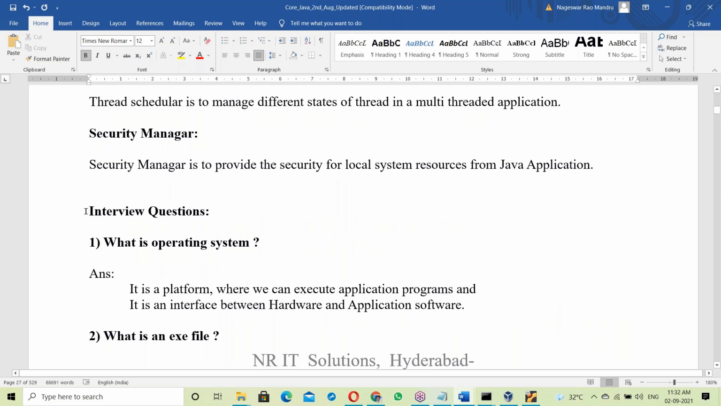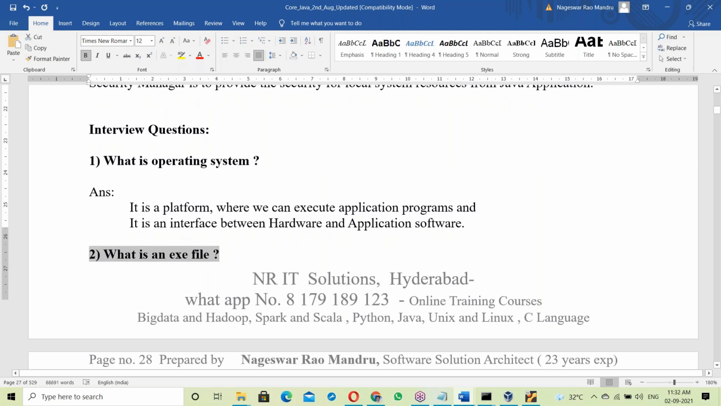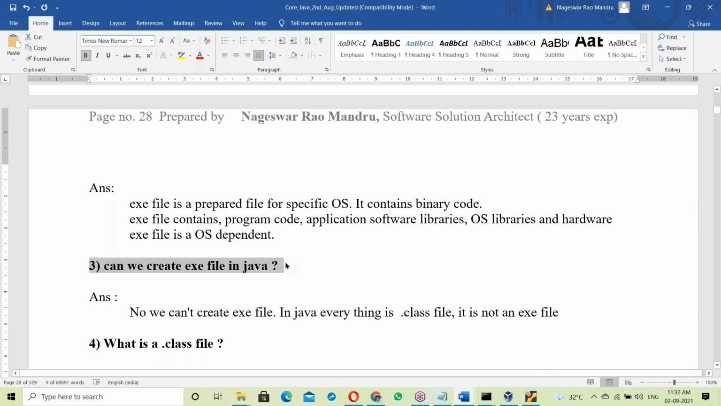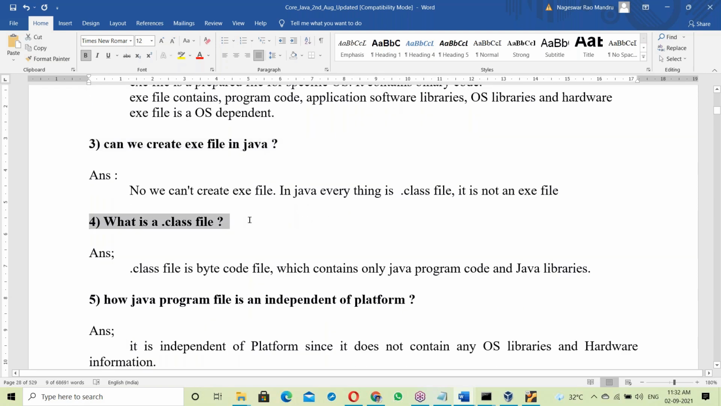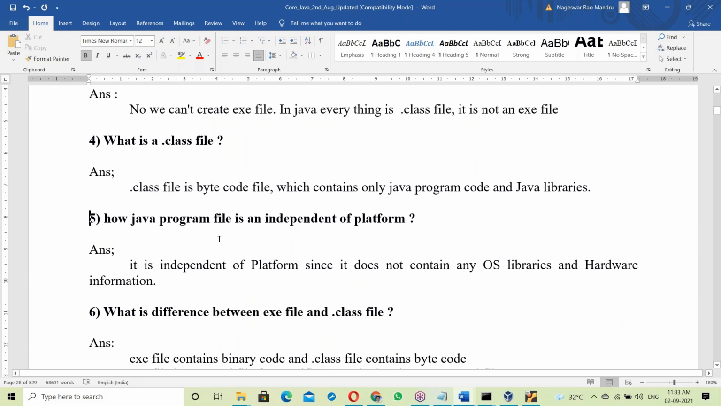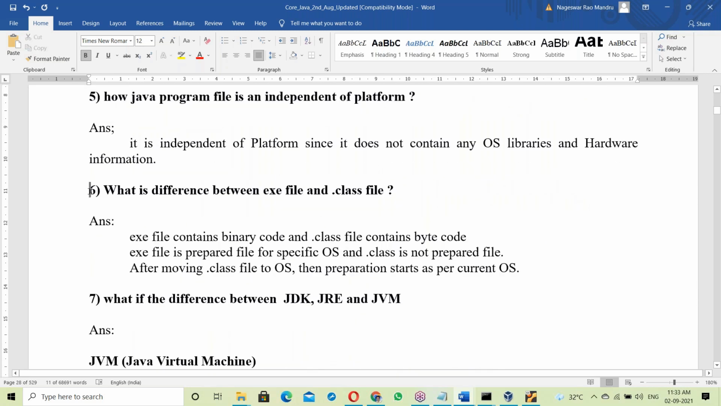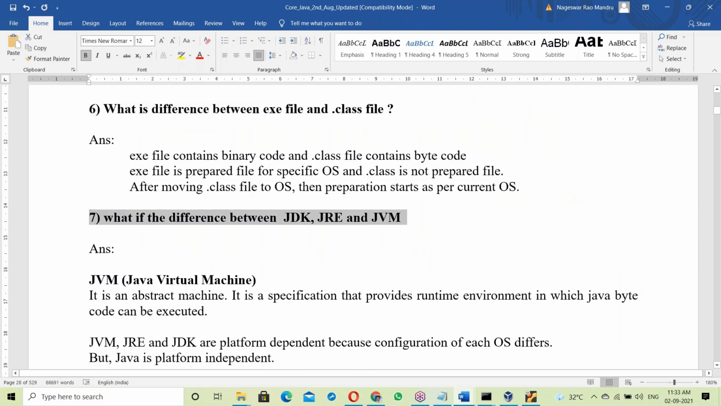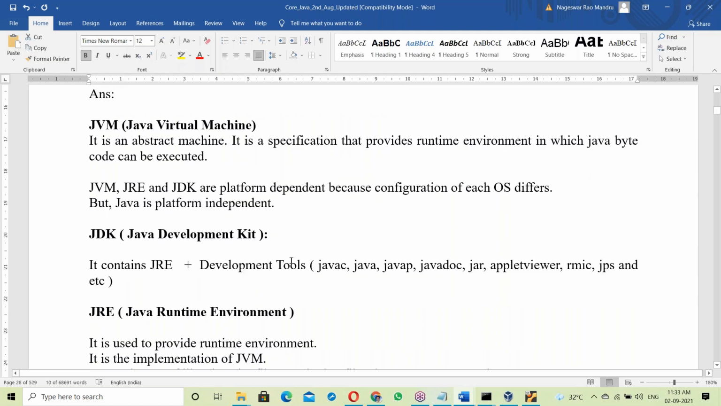See this. Interview questions on every topic are prepared. What is OS? What is an exe file? Now you can answer these. Can we create an exe file in Java? What is a dot class file? How is a Java program file platform independent? Now we can answer all these questions. What's the difference between an exe file and a dot class file? What's the difference between JDK, JRE, JVM? This topic is next. After finishing the JVM topic, you can answer this one also.